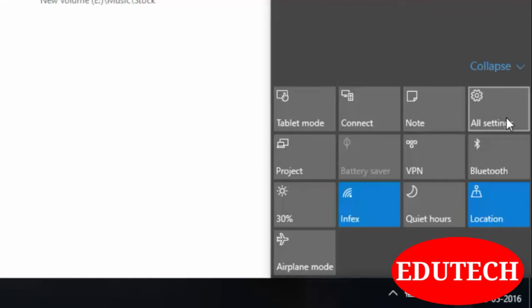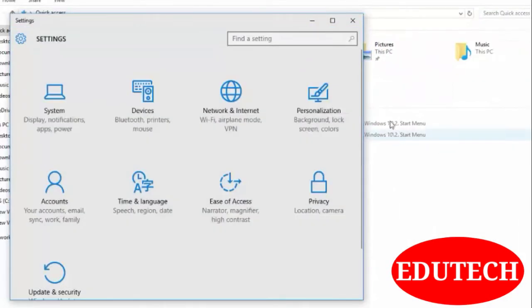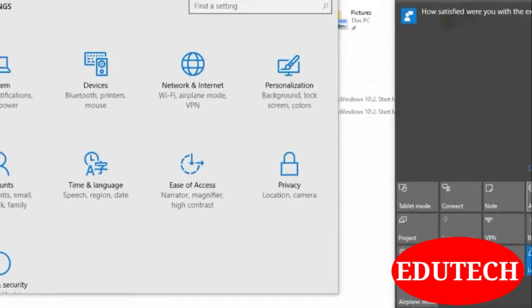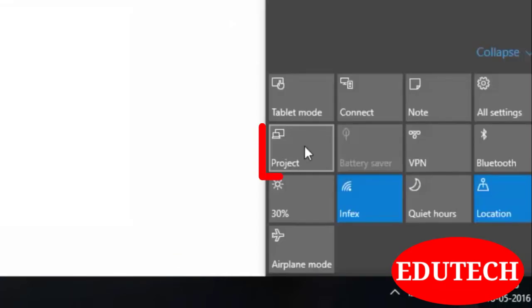You can also access all the settings which are provided by your system by clicking this All Settings option. We'll be learning about all the settings in further video tutorials. So I'm just closing it. This is a very nice feature.